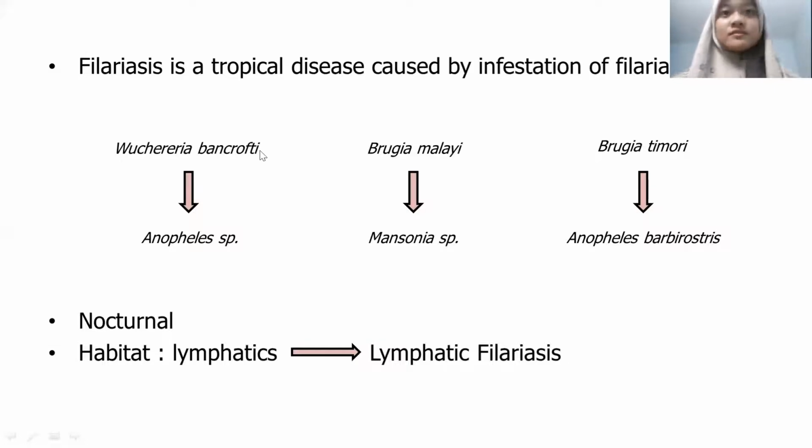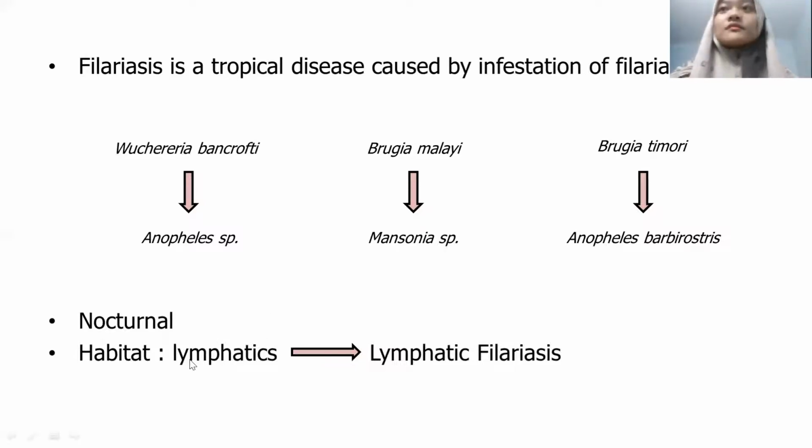Wuchereria bancrofti is transmitted by Anopheles species, Brugia malayi is transmitted by Mansonia species, and Brugia timori is transmitted by Anopheles barbirostris. And all the filarial worms are nocturnal. It means that they are active at night. So because of that, the best time to take the blood for the diagnosis is at night, specifically at 10 p.m. until 2 a.m.